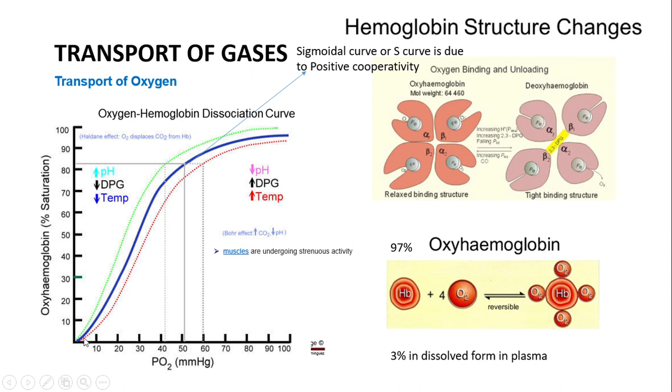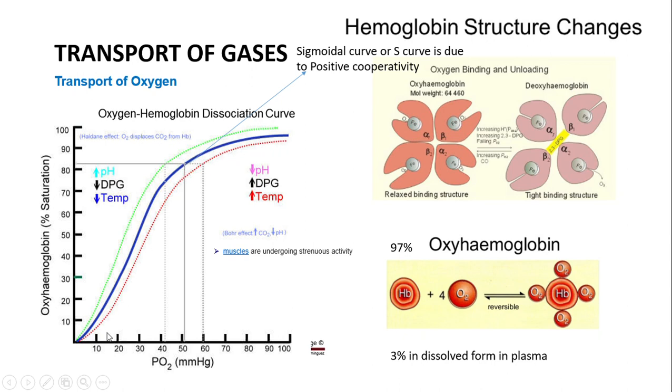As you can see, this graph is showing a sigmoidal shape. That means after a certain point, even if the partial pressure of oxygen is increasing, the percentage saturation will remain the same. This dark blue line is showing the normal graph.